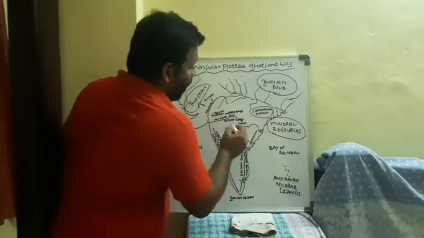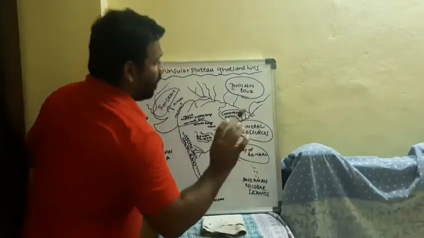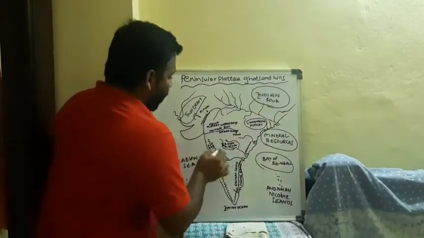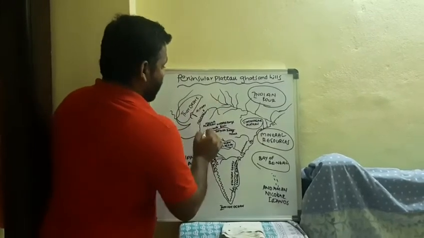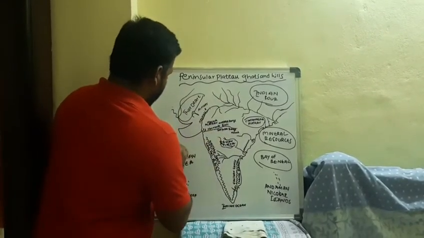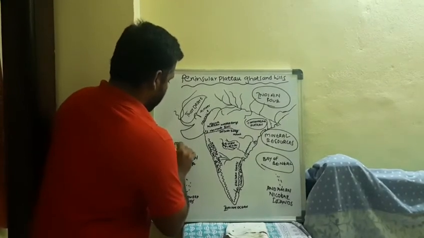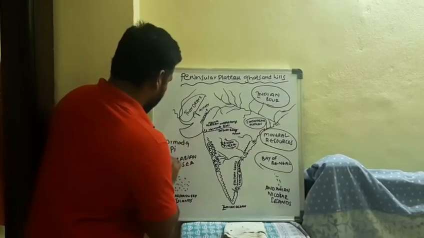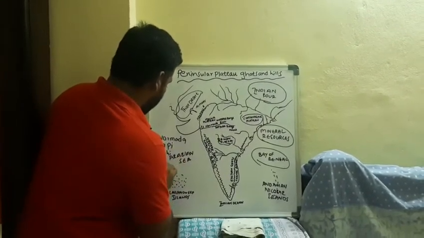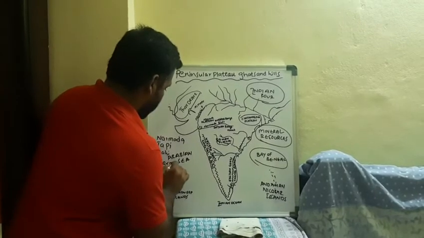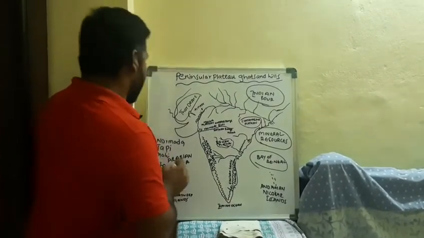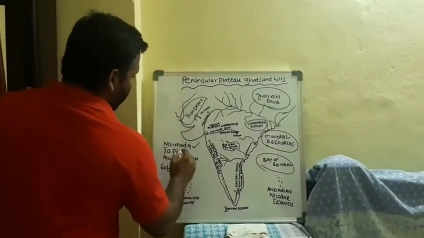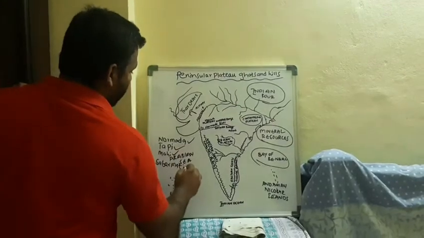We know most of the rivers drain in the Bay of Bengal only. Few rivers are called west flowing rivers. Examples: Narmada, Tapi or Tapati, Mahi, Sabarmati.